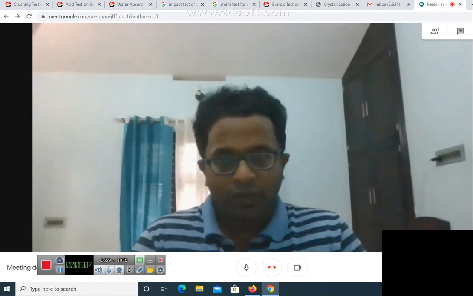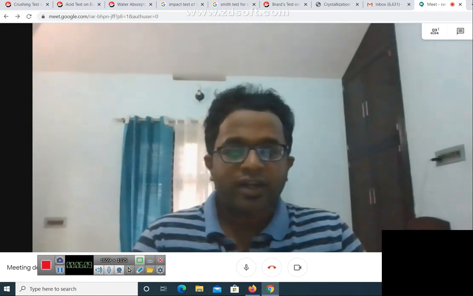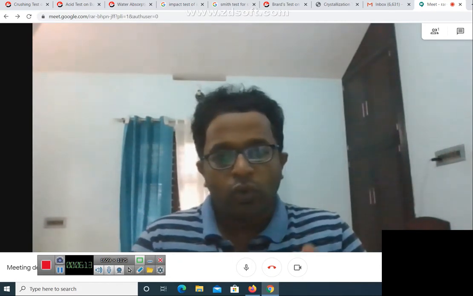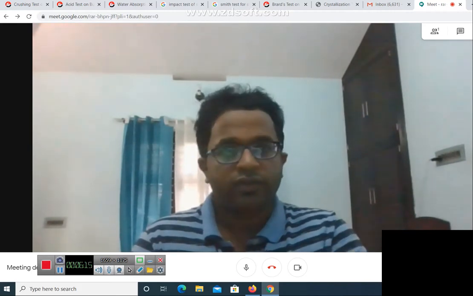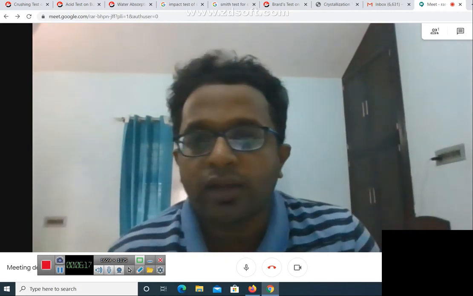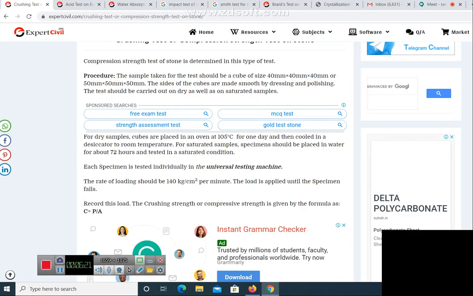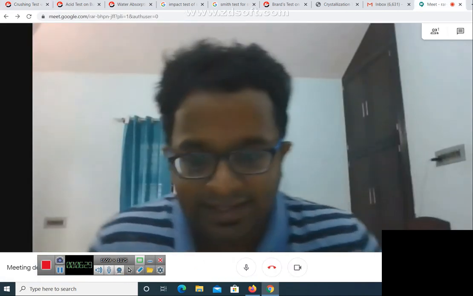For dry condition, you are oven drying the sample at 105 degrees centigrade for 24 hours and allowing it to cool in a desiccator for 72 hours. This is how you perform it for a dry sample. And in case you want to go for a saturated specimen, you are saturating it in water for 72 hours and then conducting the test.